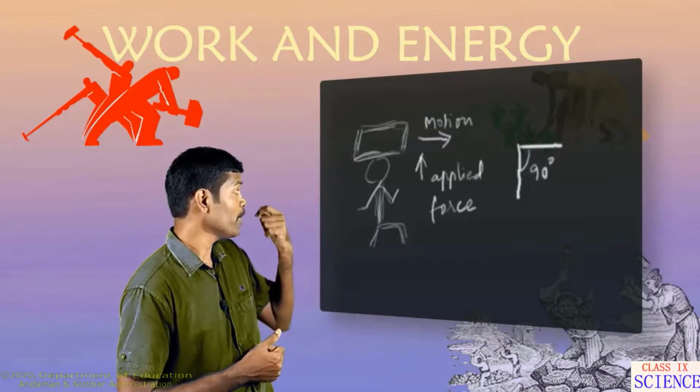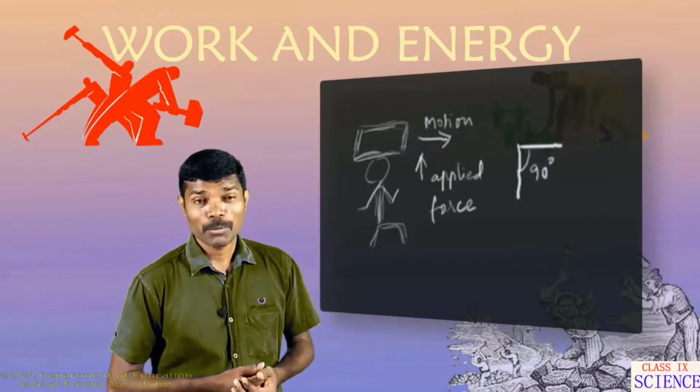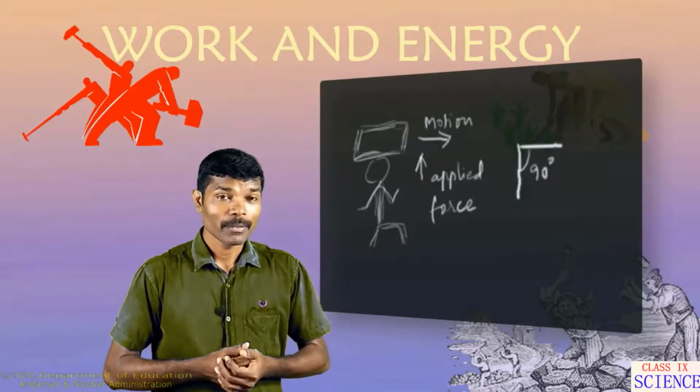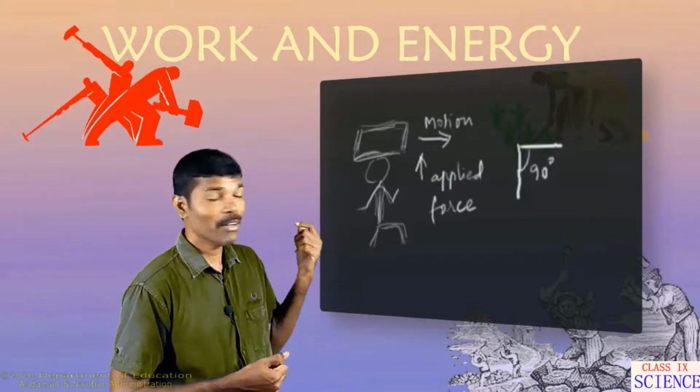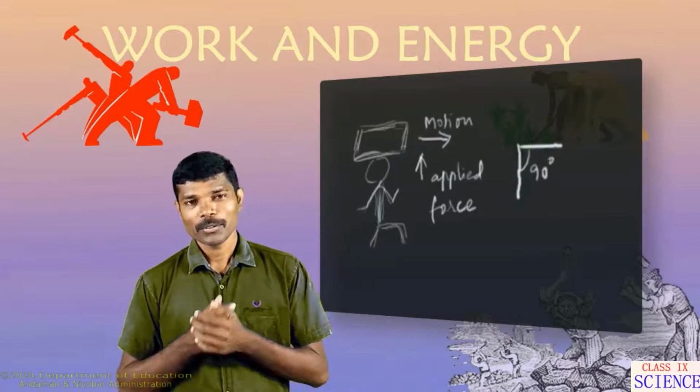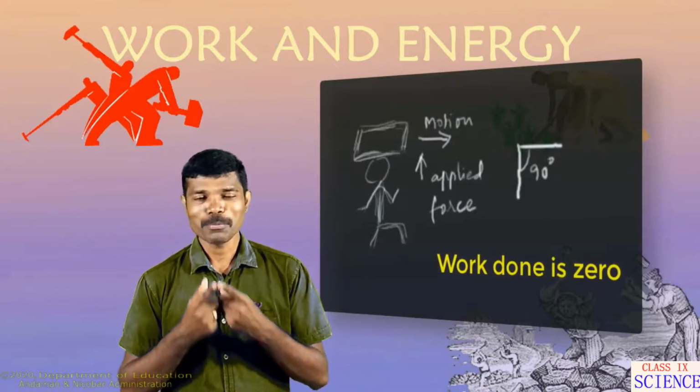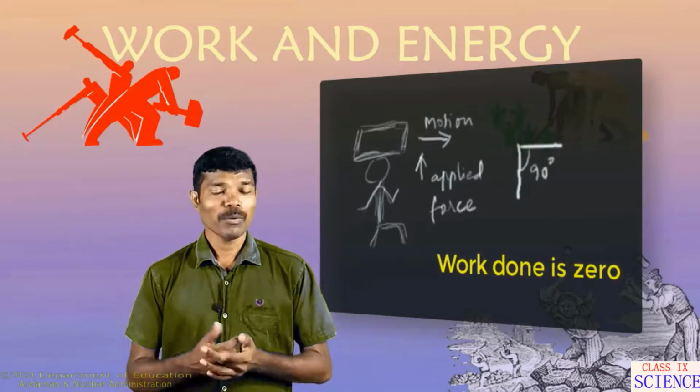So by substituting the values in the equation W is equal to F cos theta times displacement, here you will find that the angle is 90 degrees. So the net work done on the object will be 0. One more example we will see.